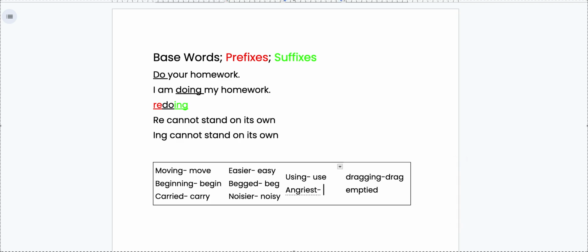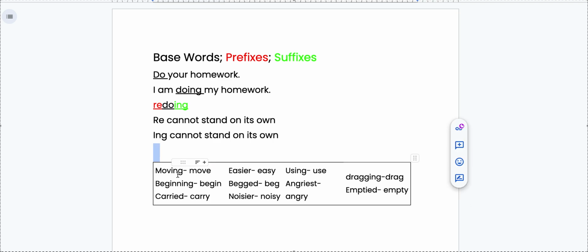The next word we're going to look at is angriest. Can ist stand on its own? No, that is not a base word. Angry is. And our last word is emptied. What part of the word emptied can stand on its own? Empty. Very good. So this was our activity of breaking down our word and finding its base word.